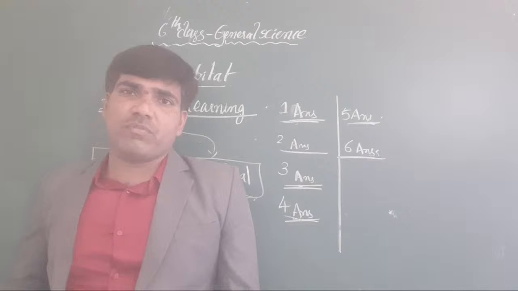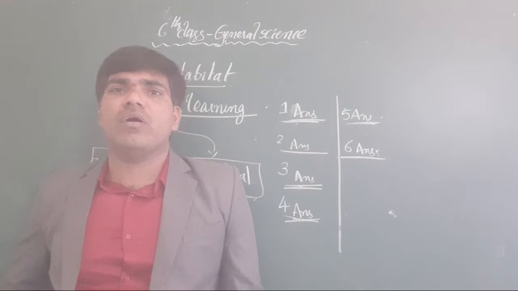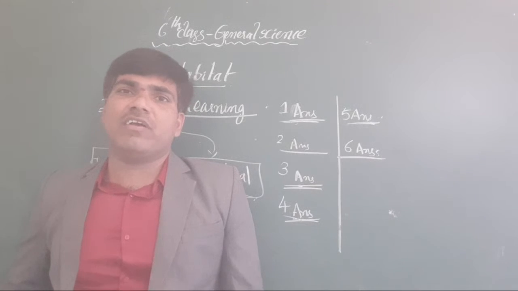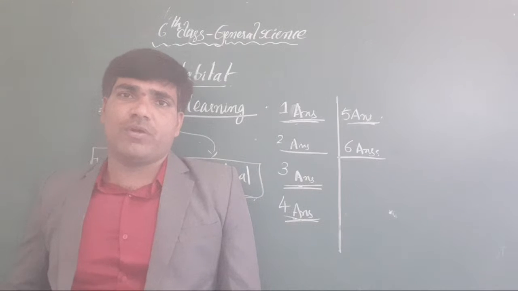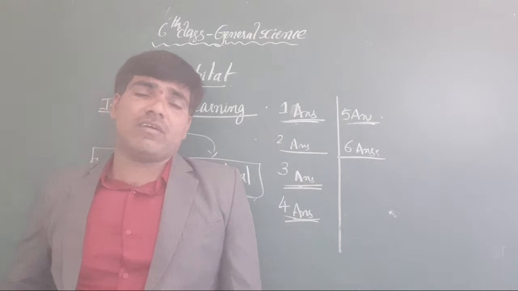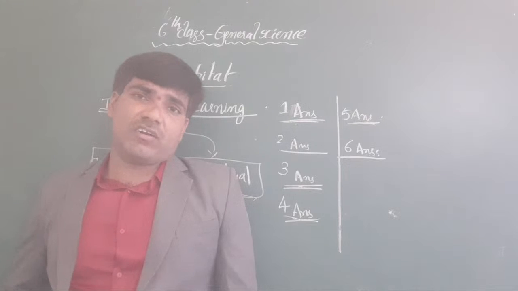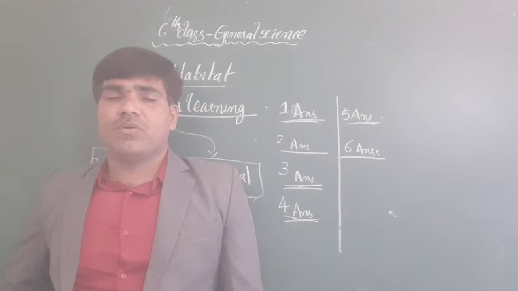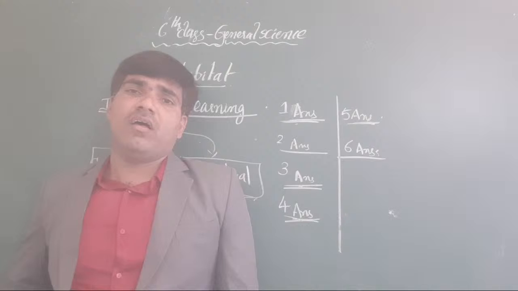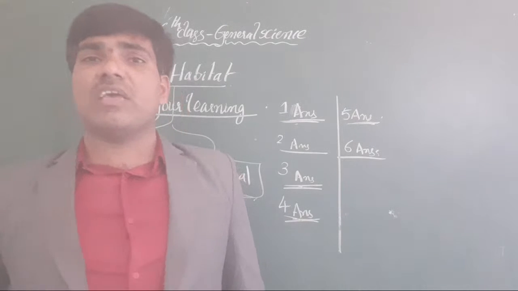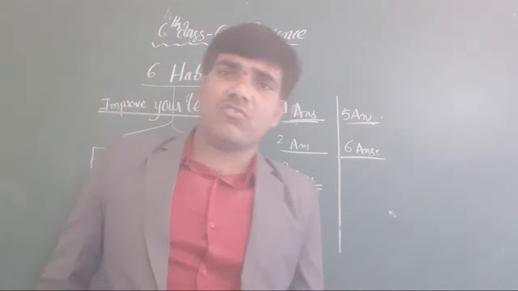What did you understand from that? When a habitat is disturbed, the life of living organisms is also disturbed. When habitats are destroyed, the living organisms are also destroyed, and it causes disturbance in the biodiversity. That is the sixth answer. Understood, all the students?